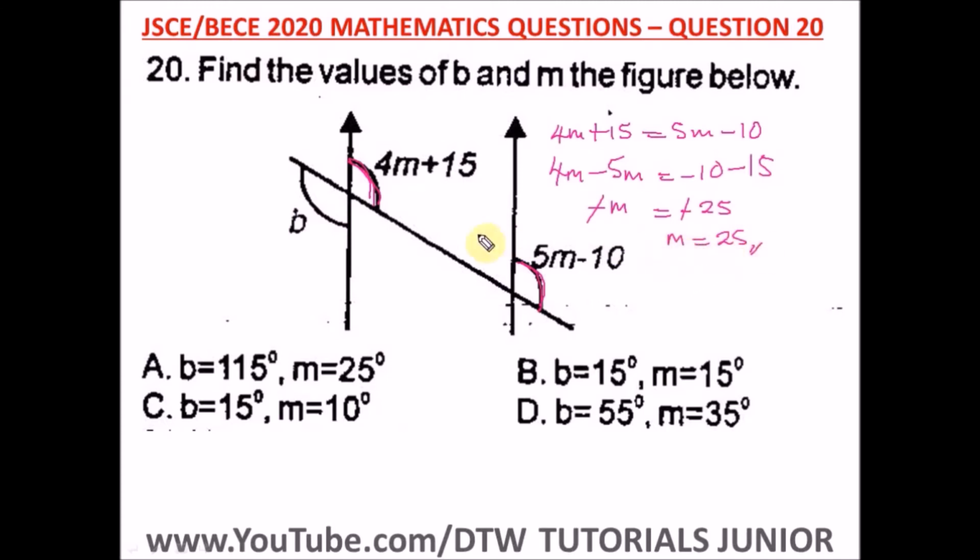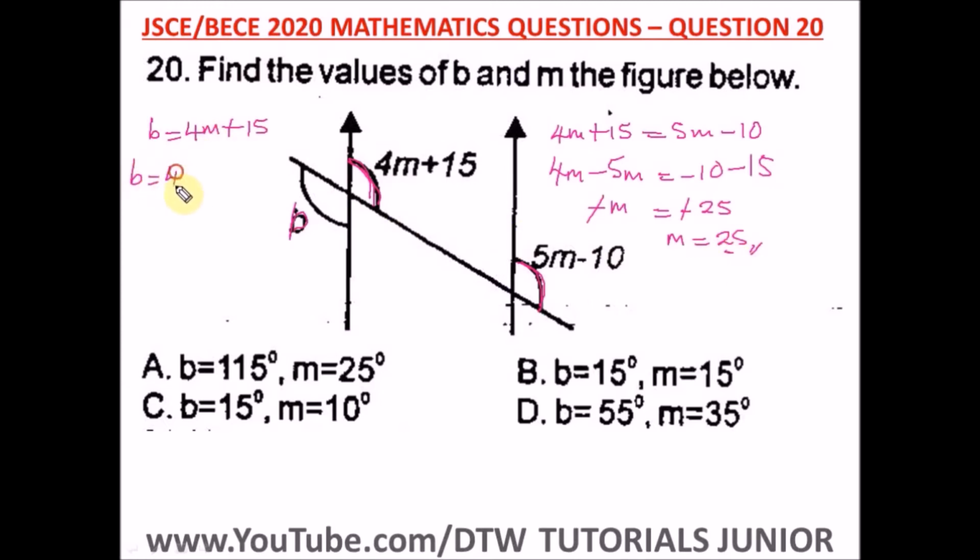Now let us find the value of b. We know that this is b, and b is opposite this angle. We're still dealing with two parallel lines. So it means this and this are vertically opposite. Opposite angles are equal. So we have b is equal to 4m plus 15, and we've gotten our m as 25. So let's put in our value of m here.